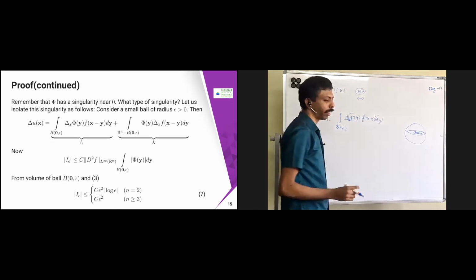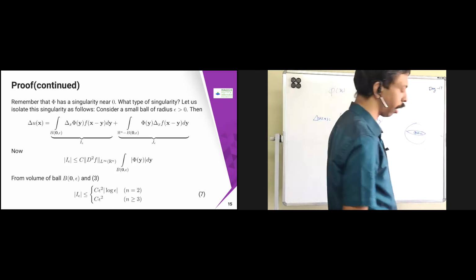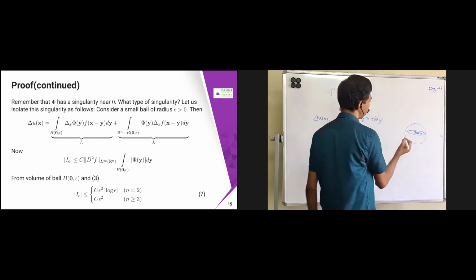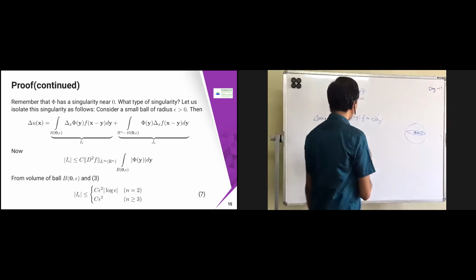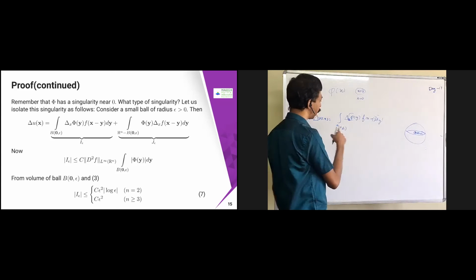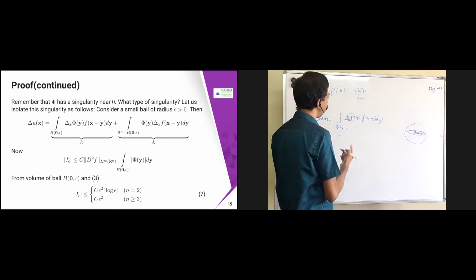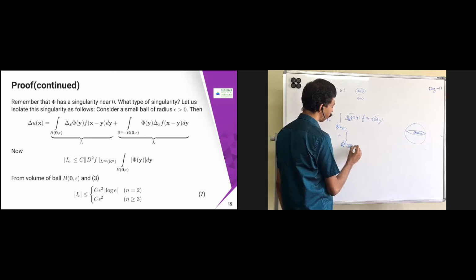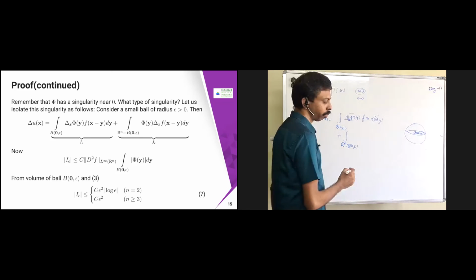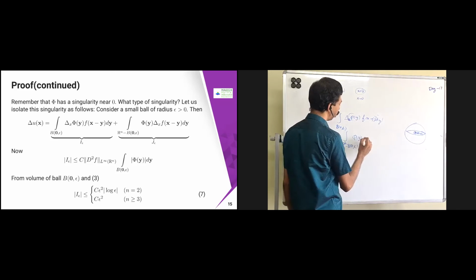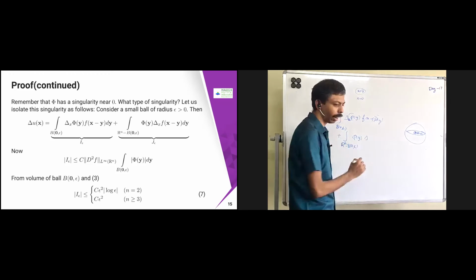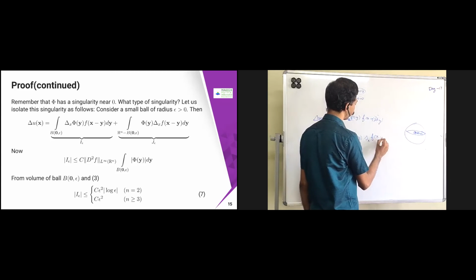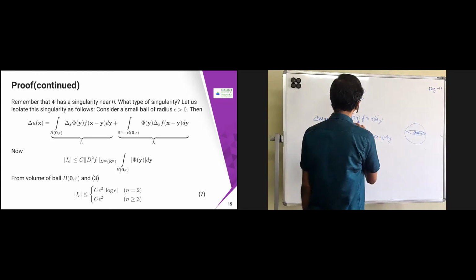Okay, so now if I write these two terms: one is inside the small ball B(0, epsilon). Another is the remaining part, because I have to do it for the entire R^n. So for the entire R^n, I'm going to do R^n minus B(0, epsilon), same thing: Phi of y into del x f of x minus y.